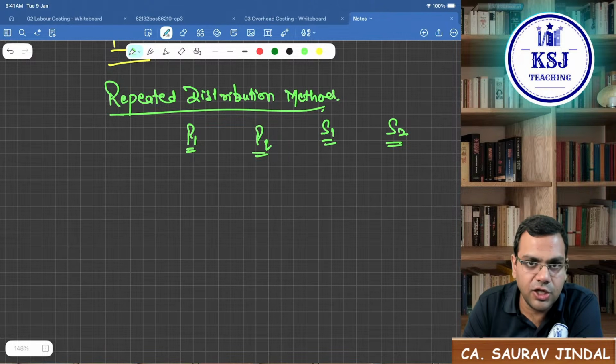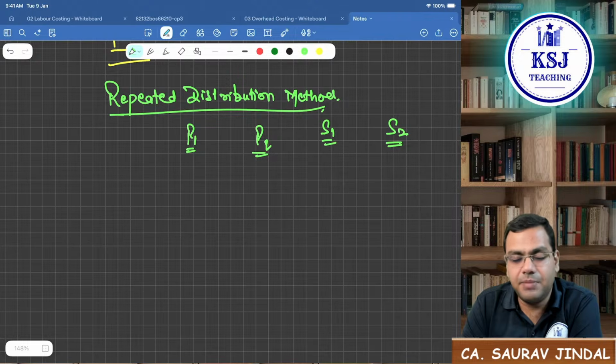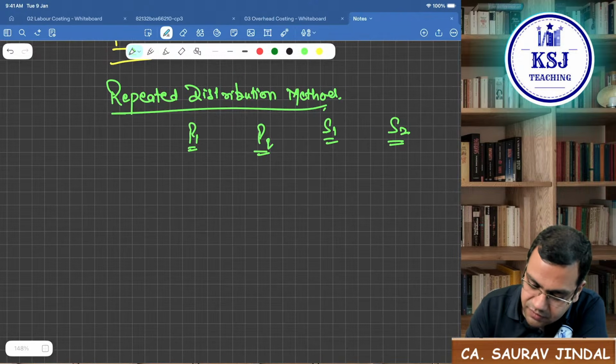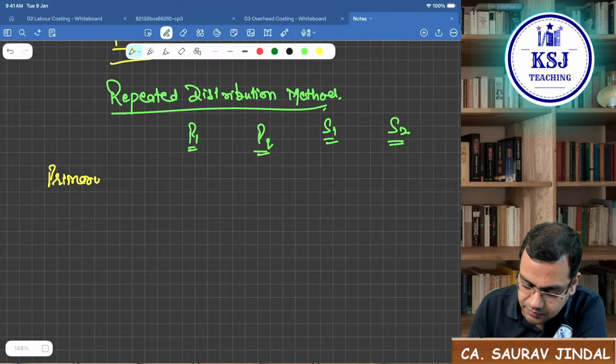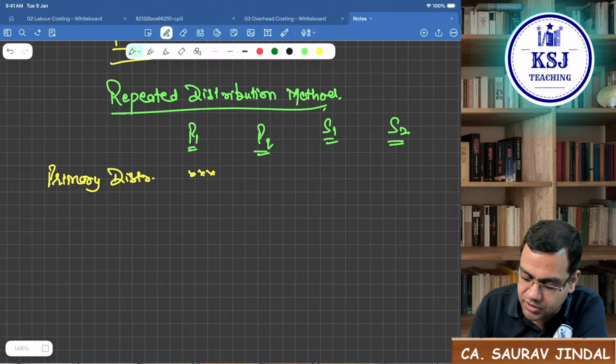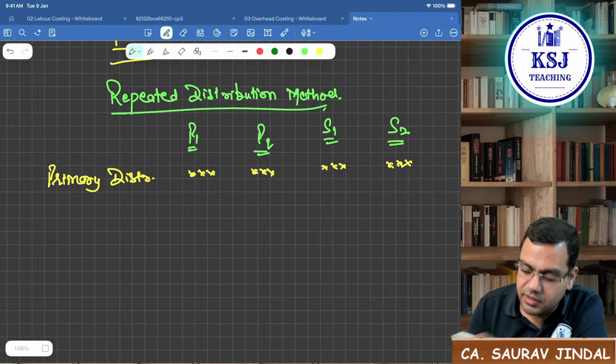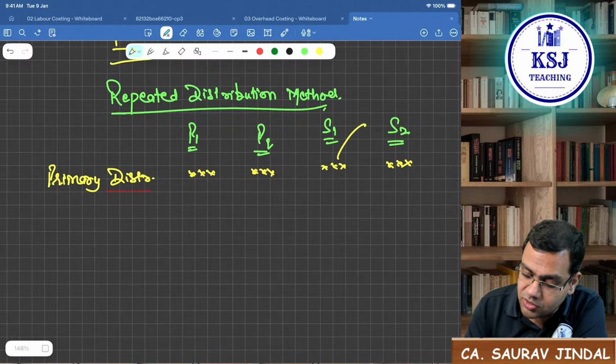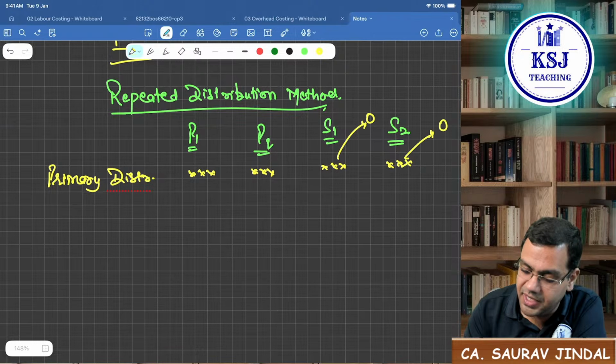This is given to you, right? Now, the repeated distribution method says, first you will have the cost as per primary distribution for all the departments. Now, what is the purpose of secondary distribution? The service department cost should be 0.